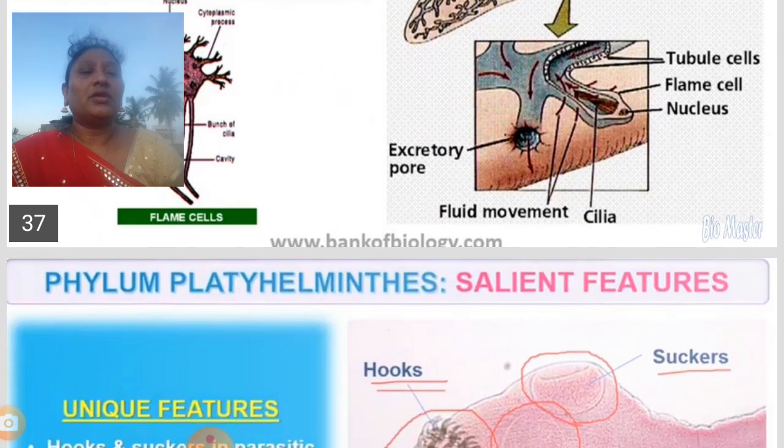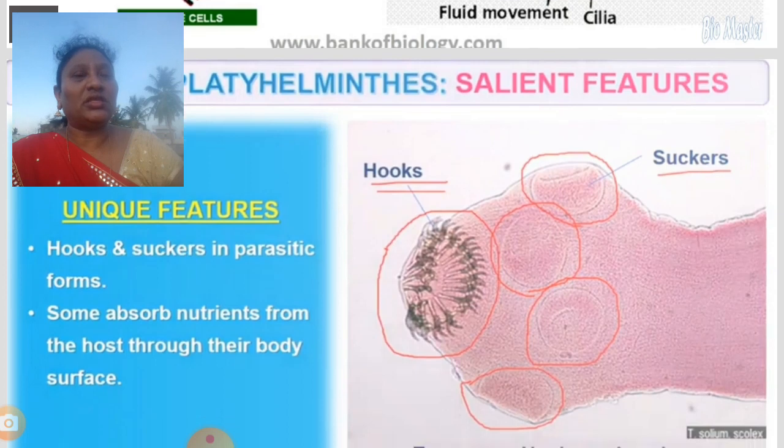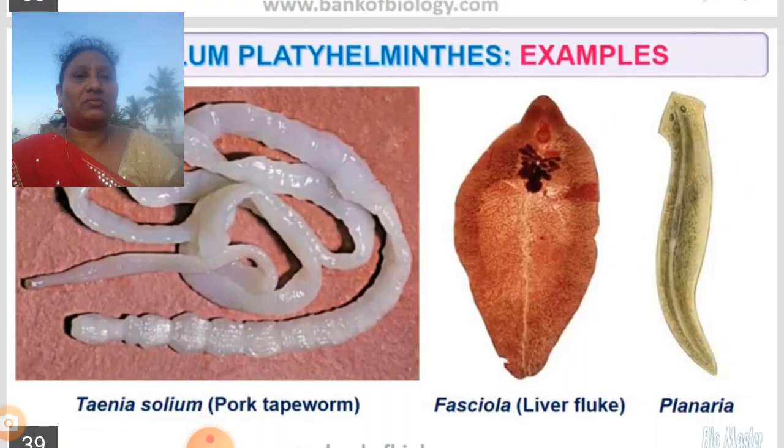Now the next unique feature is that they have hooks and suckers in parasitic forms. Some absorb nutrients from the host through their body surface. They take nutrition from the host. They are parasites, no? They live on other organisms and get their food from other organisms. Mostly we find tapeworms on cows, buffaloes, and even pigs. They live on the pigs and suck the food. The pig body and the cow body come as their host. The organism which gives shelter is called the host.